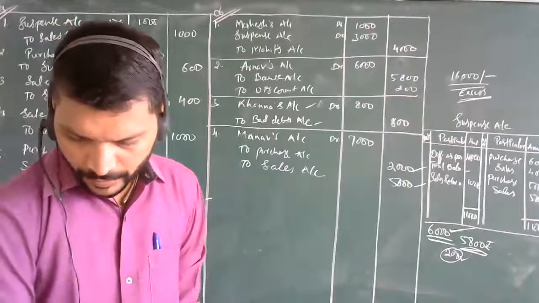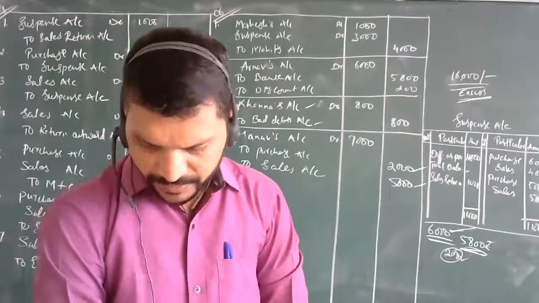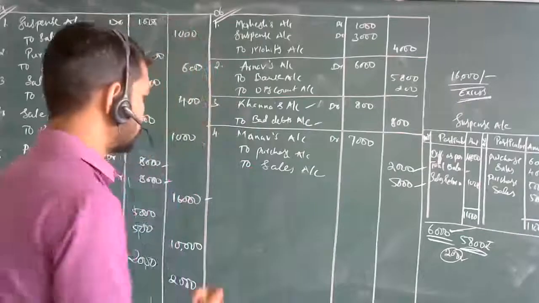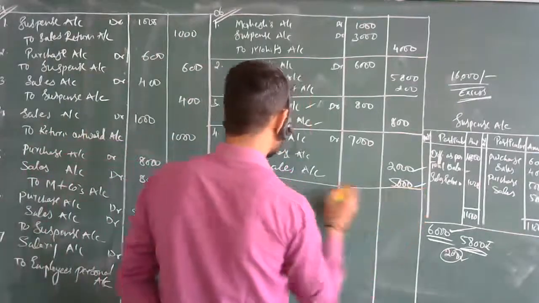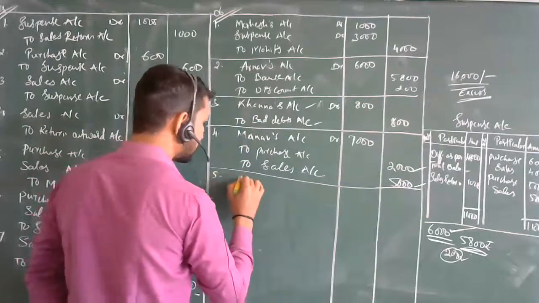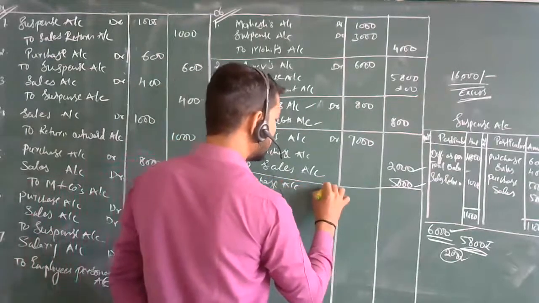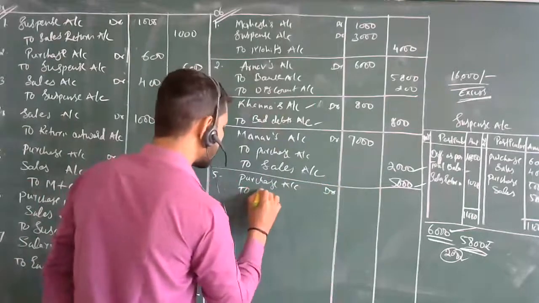Then fifth one, purchase book under casted rupees 1,000. So it is a very simple entry. This is the under casted entry: purchase account debit to suspense account.